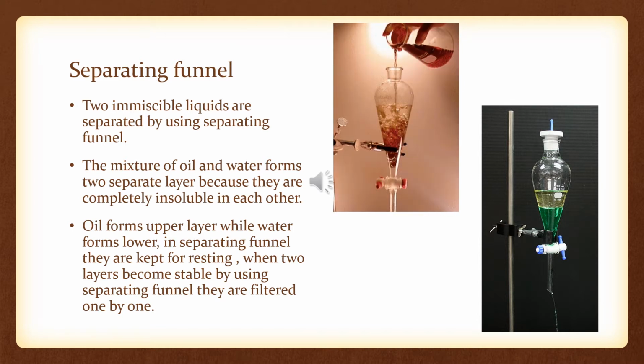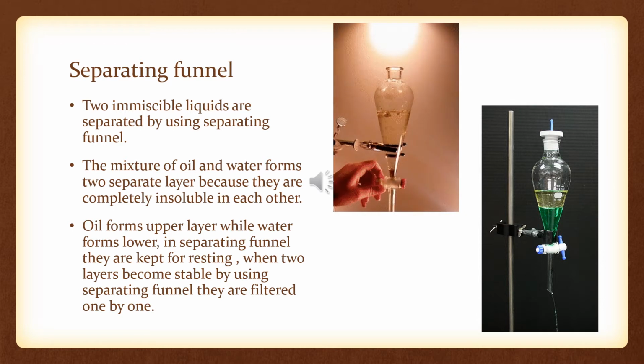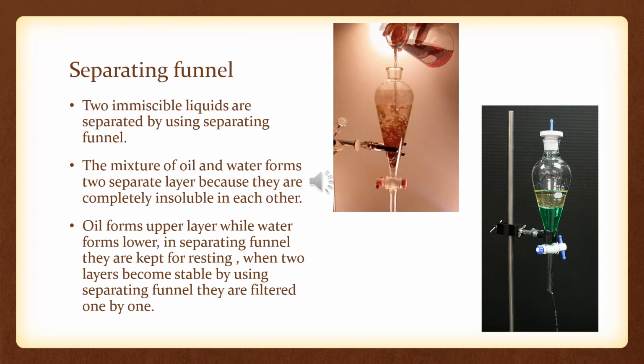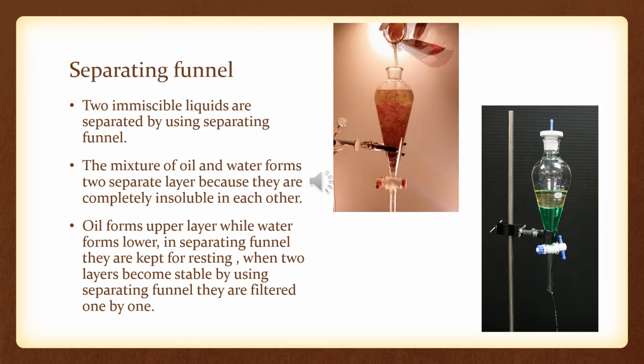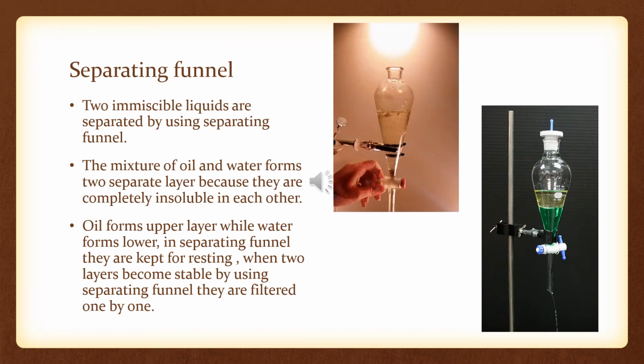In the separating funnel, they are capped for resting. When they come to rest, the water will come at the bottom and the oil will come at the top. Now, just by opening the valve, I will be able to separate the water into one beaker, and I will close the valve the moment the water is finished. Now I can take another beaker and separate the oil out.